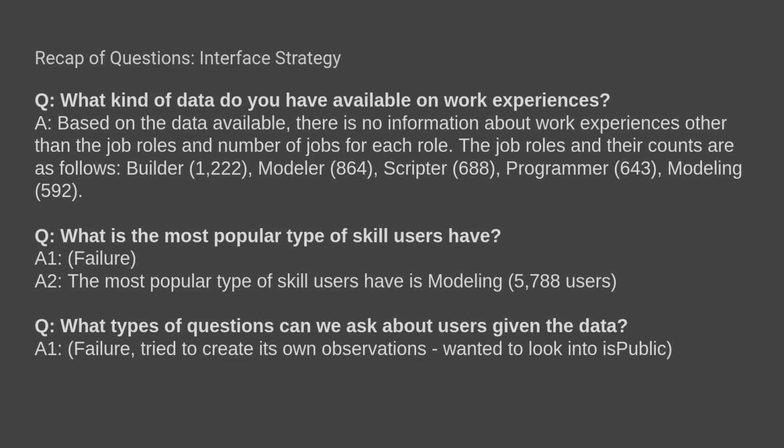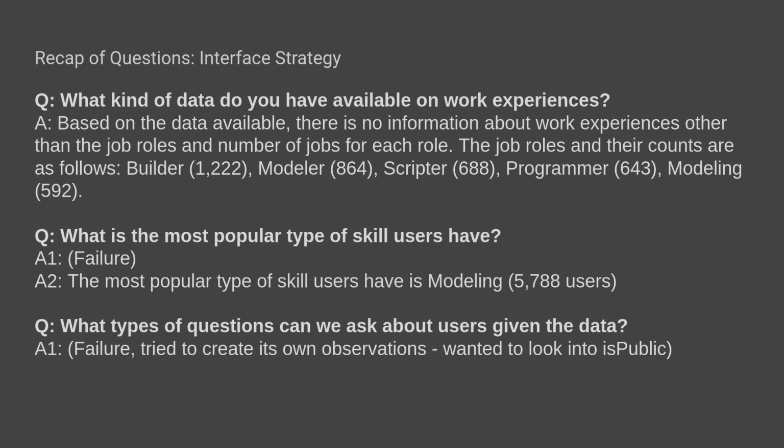Just to recap where we've been, with the interface strategy, we were able to answer simple questions. The very first question I asked, what kind of data do you have available on work experiences, it was able to do a fast action and grab the most popular skills. The second question was, what is the most popular type of skill that users had?